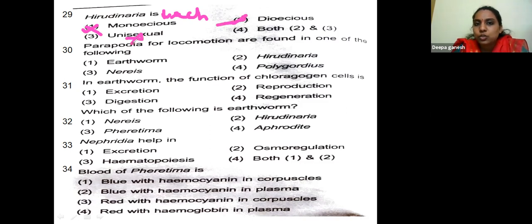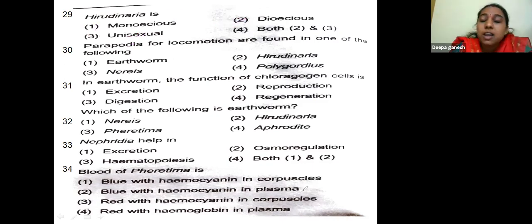No. Unisexual? No. Then what's the answer for this question? What is monoecious? Monoecious is nothing but an organism having both male and female reproductive organs. So the answer is monoecious.